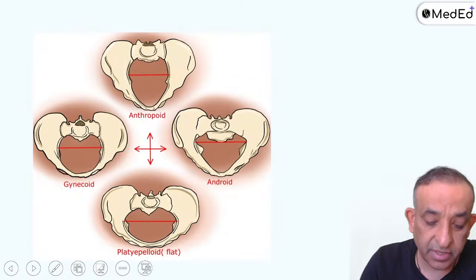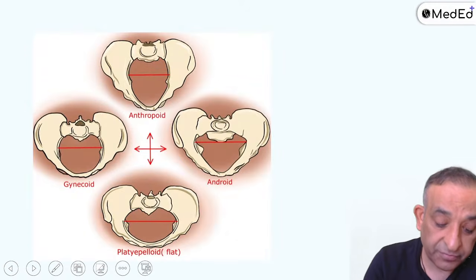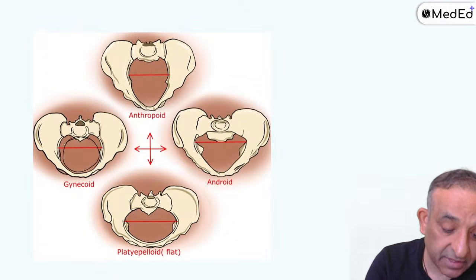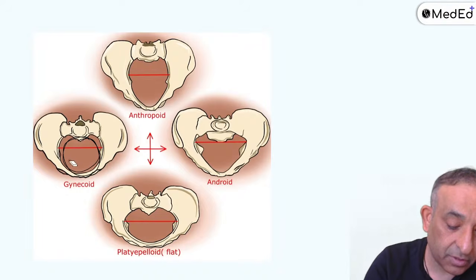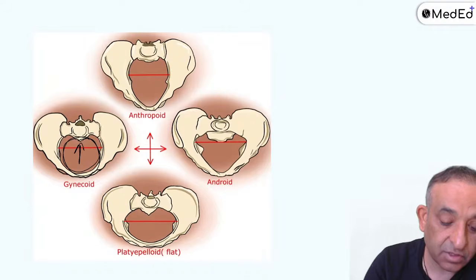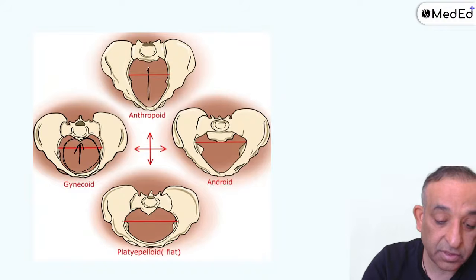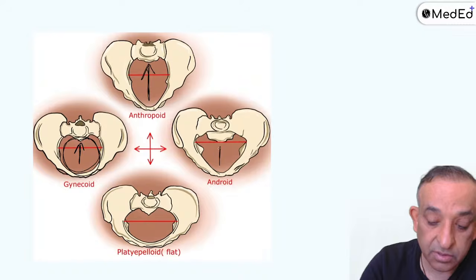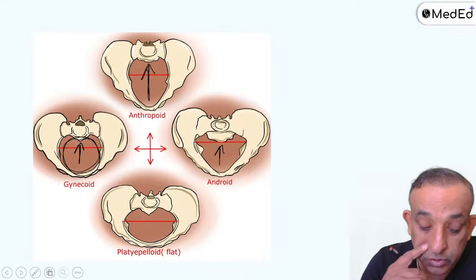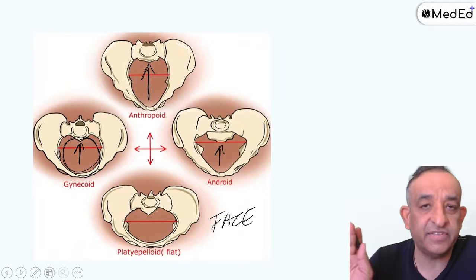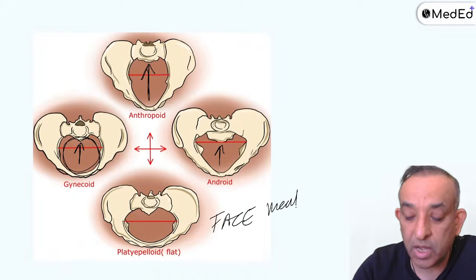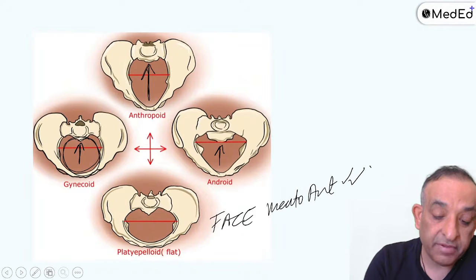Look, I'll just show you here. You'll not understand without the pictures. So if you see the gynecoid pelvis, it's a nice round pelvis. If there's occipito-posterior, the arrow is the occiput. This is occipito-posterior, and this is occipito-posterior. Of course, in the platypelloid, you'll see the face presenting part. Face will deliver generally in mento-anterior. Now we are talking about the other three.